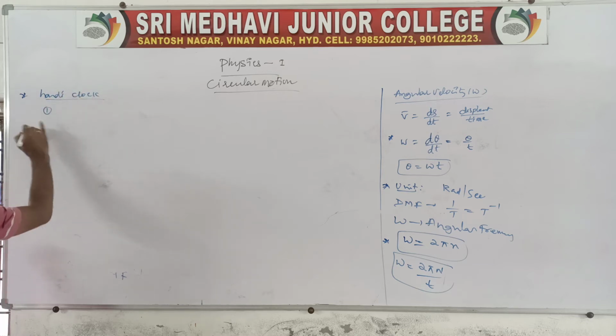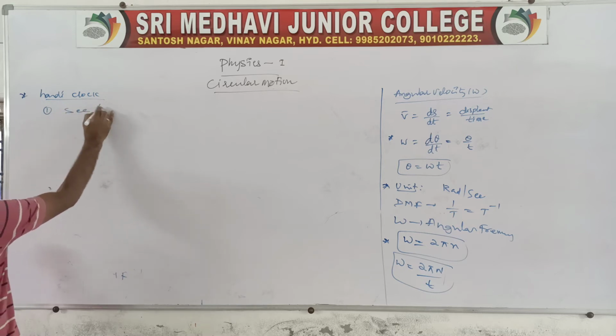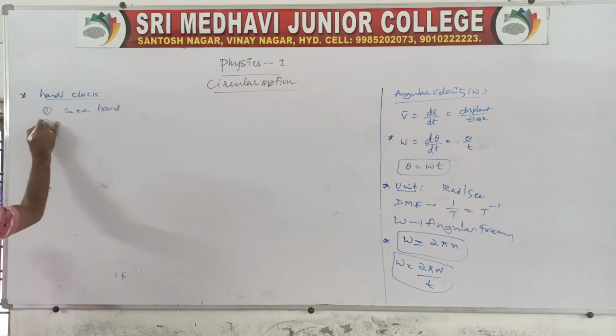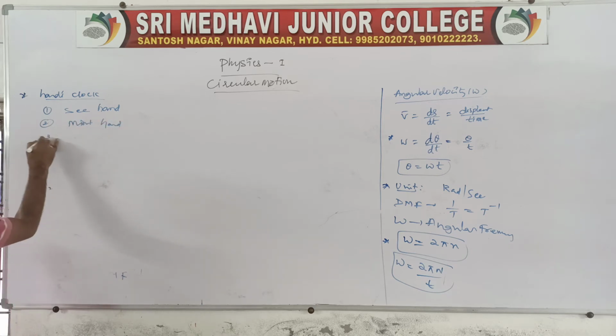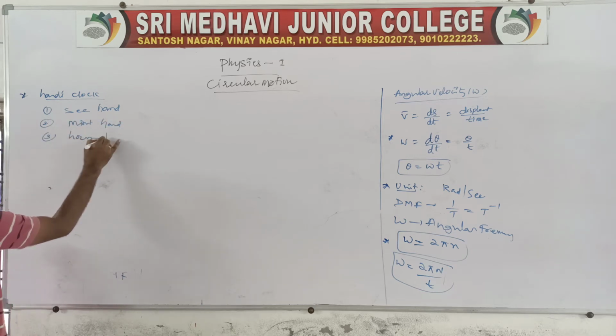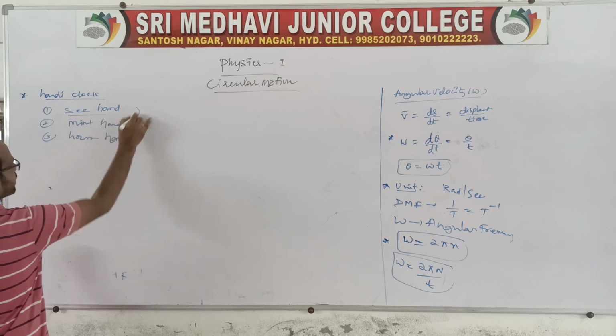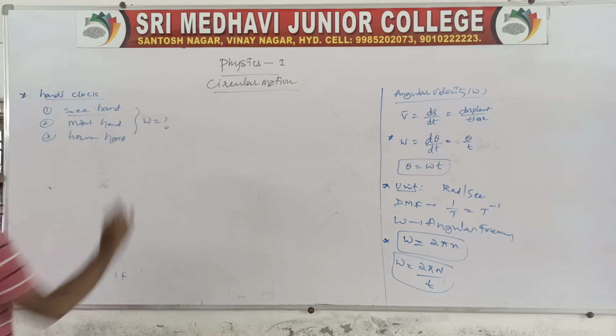Actually we have 3 pointers. One we can say is the seconds hand, the second one is the minutes hand, and the third one is the hours hand. So here let us find the angular velocity in these 3 cases.